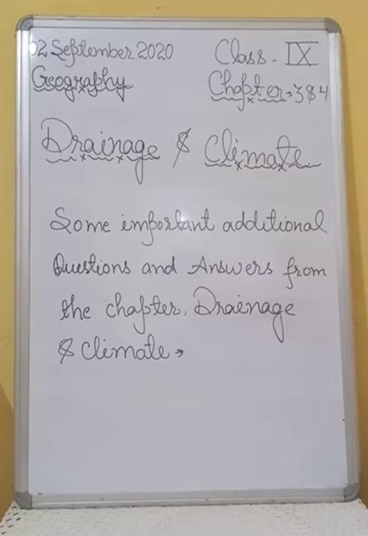Alright. After that, question number 8 is, what is the variation of annual precipitation in India? Answer number 8 is, the annual precipitation is over 400 centimeters in Meghalaya and less than 10 centimeters in Ladakh and western Rajasthan. Alright.